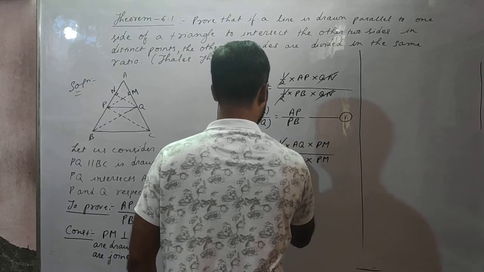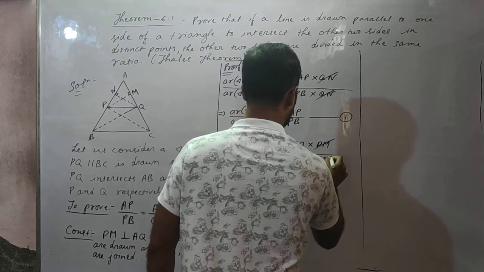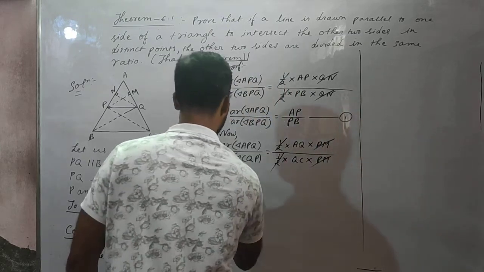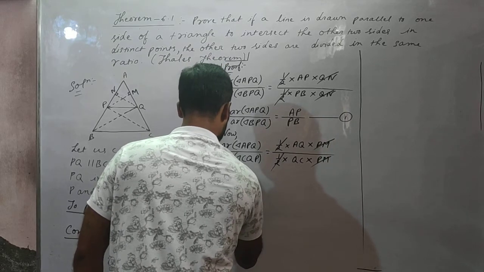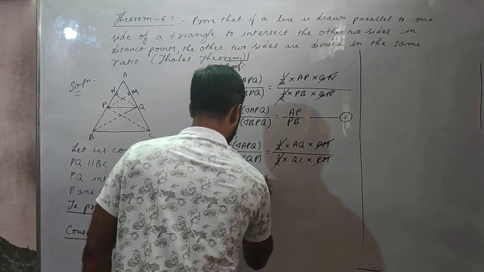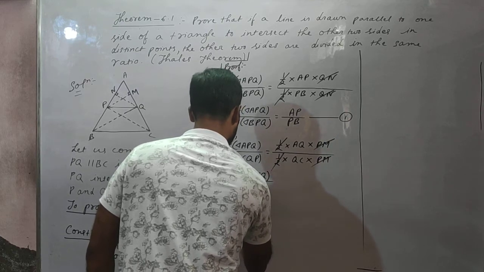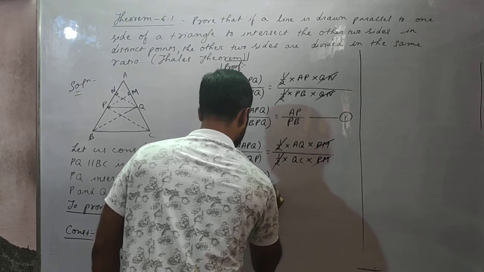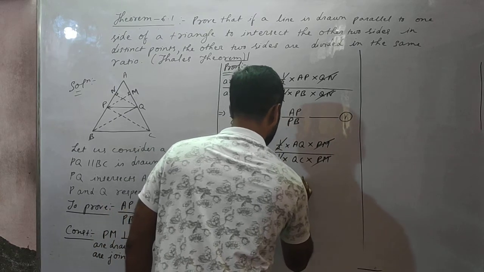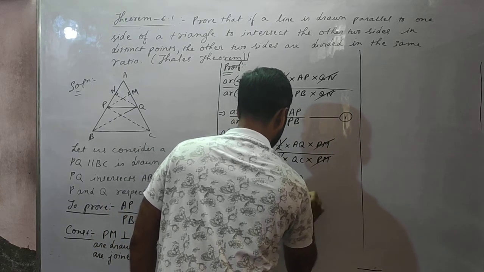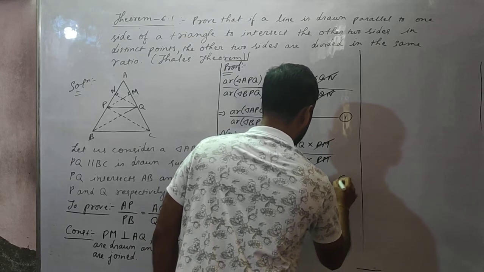So this cancels, and this cancels. Area of triangle APQ by area of triangle CQP is equal to AQ by QC. Marking this number 2.